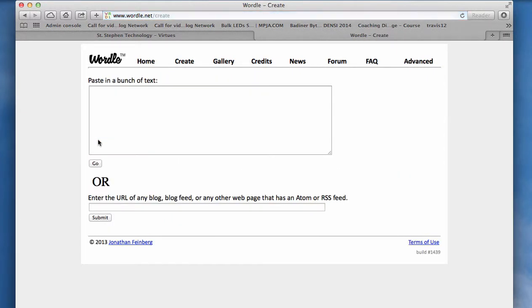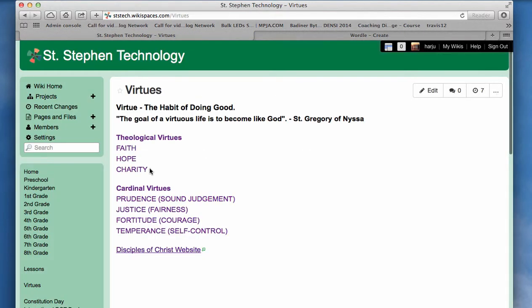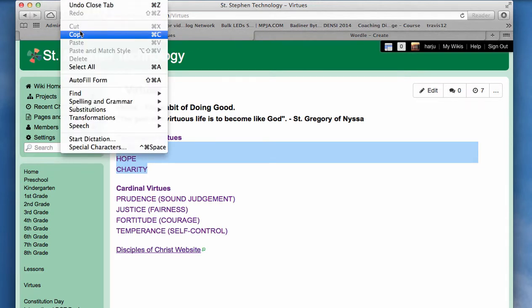We want to hit Create Your Own on Wordle. First thing we want to do is type the word virtues, and I want to type this word more than once. I'm going to do it 3 times because I would like the word virtues to appear bigger than all of the other words. And now I'm going to toggle back and first highlight faith, hope, and charity, and copy them, either with Command C or by going up to Edit and choosing Copy.